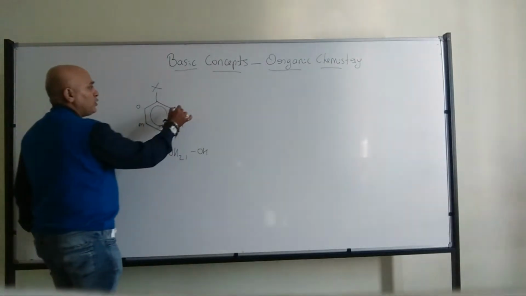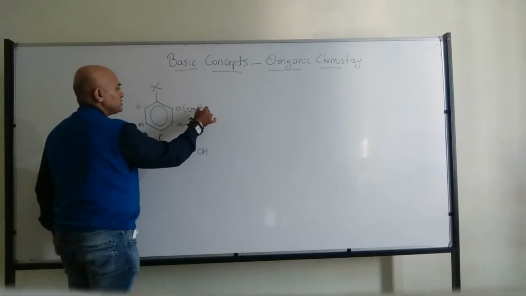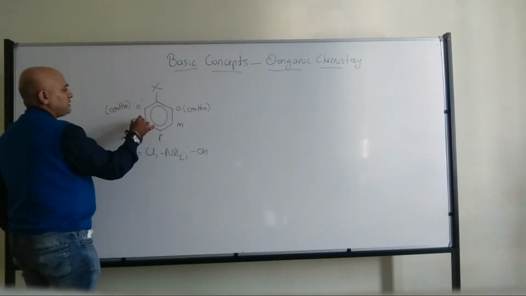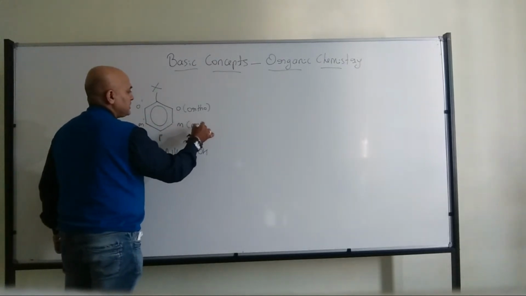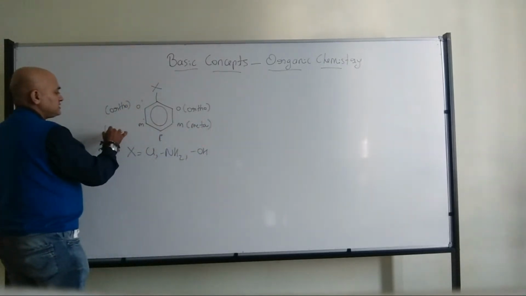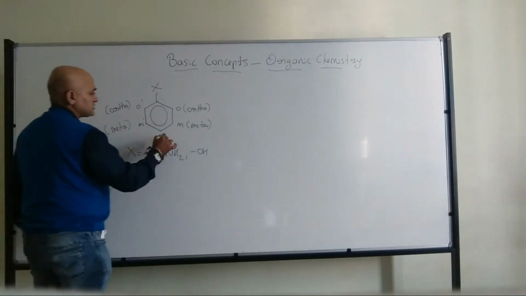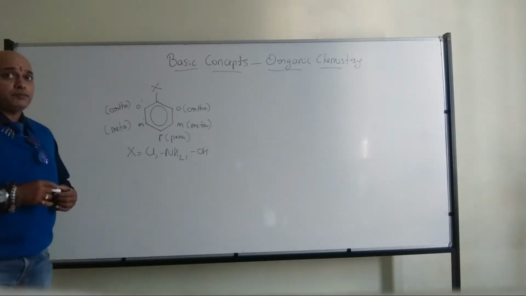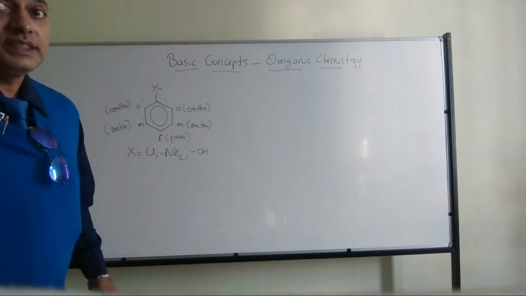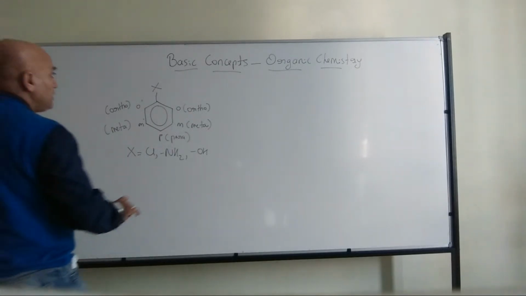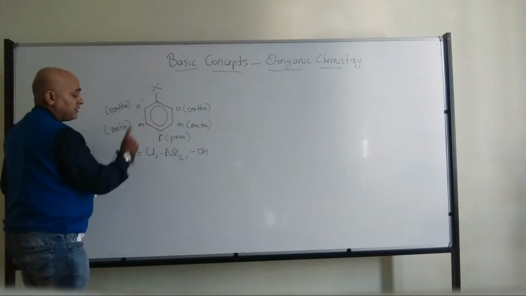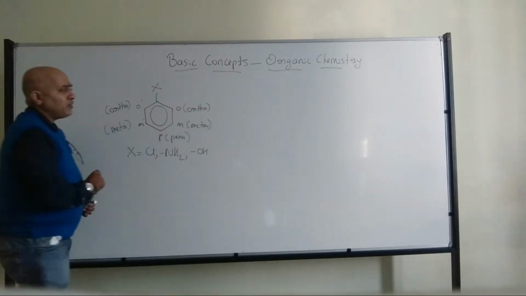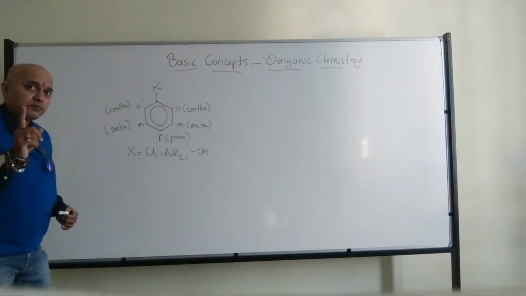But my point, what is O? O is nothing but the ortho positions. So this is also an ortho position, sometimes you can make it prime. So this is the meta position, this is also a meta position, and this is the para position. Listen to me carefully. I have shown what X can be. It can be chlorine, it can be amine, or it can be OH. All of you got my point?